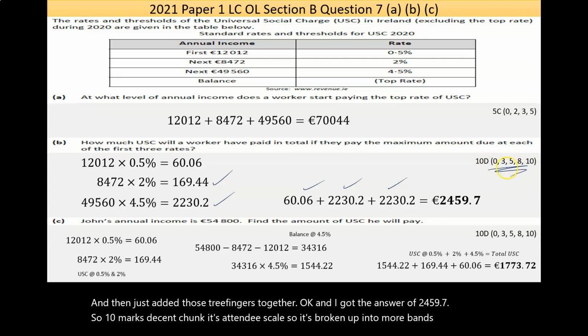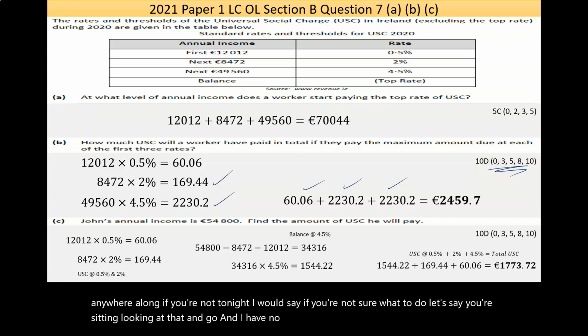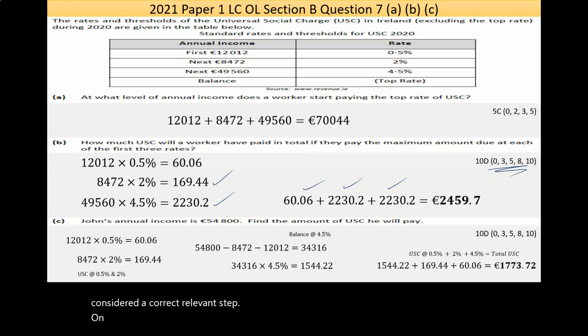If you're not sure what to do, let's say you're sitting looking at that and going, I have no clue, why not find 0.5%? Why not just multiply something by something else? It may or may not, but usually it will, be considered a correct, relevant step on the path to getting the answer.